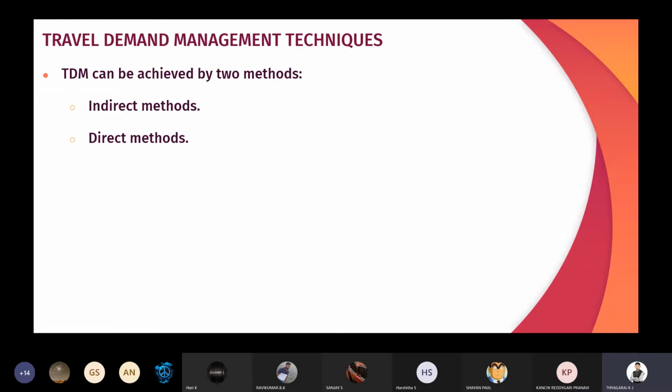Okay. So in the last class, we were discussing travel demand management techniques, that is indirect methods and direct methods. Indirect methods mean indirectly controlling the traffic movement. We have discussed that by making road pricing and all those things. Today we will see what the direct methods are, so that we can easily control the movement of traffic.